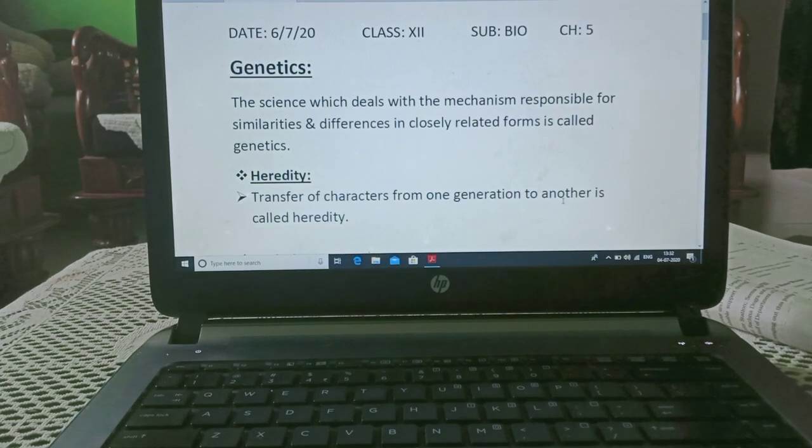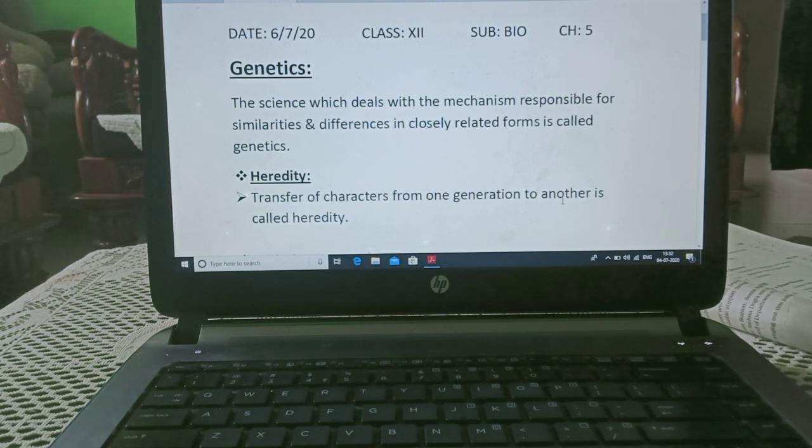Hi students, today we are starting with chapter number 5, Principles of Inheritance and Variations. Principle of inheritance means when we get characters from our forefathers or from our previous generation, this is known as inheritance.